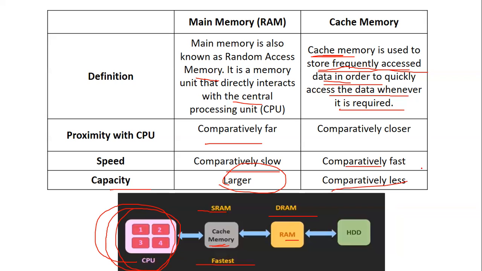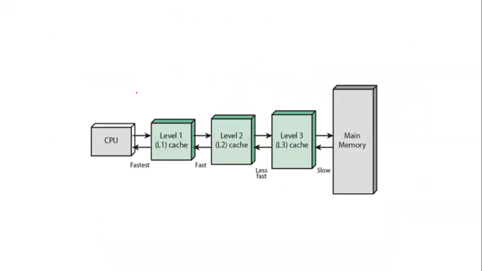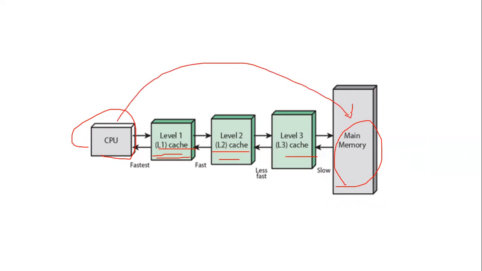Okay. So this diagrammatic presentation will help you to answer the question, and to understand and remember which memory is nearby, which is faster, which is closer. As I said, after the CPU comes the cache, which is the fastest, in level 1, level 2, level 3. If the levels are higher, it tends to be a little slower. And then comes your main memory, in the form of RAM, which is far away from the CPU, so obviously it will take more time.